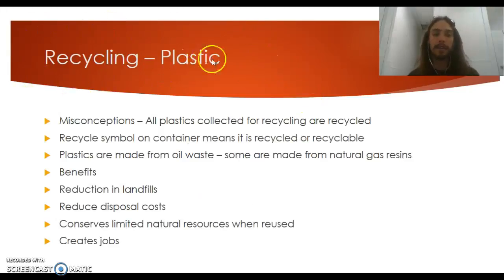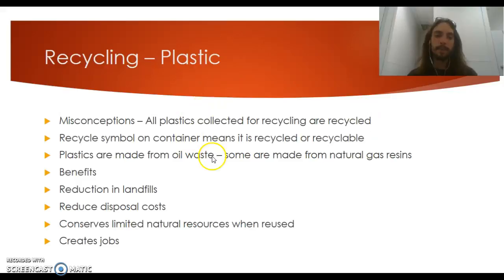So let's talk about recycling. This is huge. So recycling plastic is a big deal. We've got some misconceptions, though. A few are, all plastics collected for recycling are recycled. That's just not true. A lot of the times plastic can only be recycled one more time. So a lot of the product you get is not recycled plastic. So another misconception is that the recycle symbol on the container means that it is recycled or it's recyclable. That's not necessarily true either.